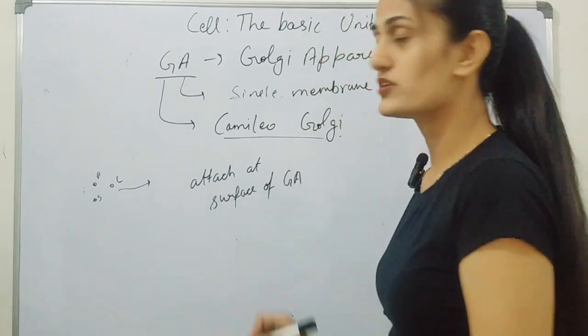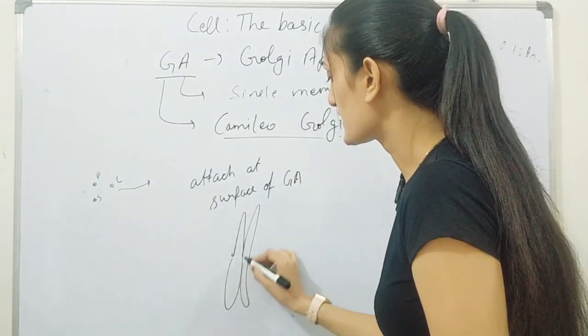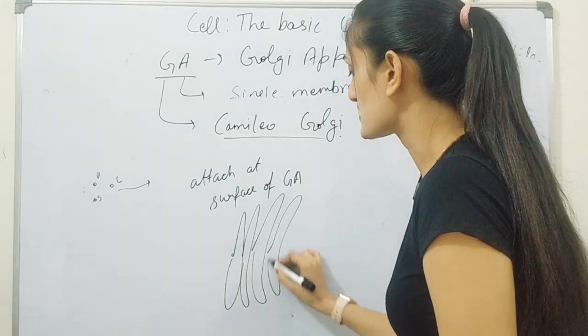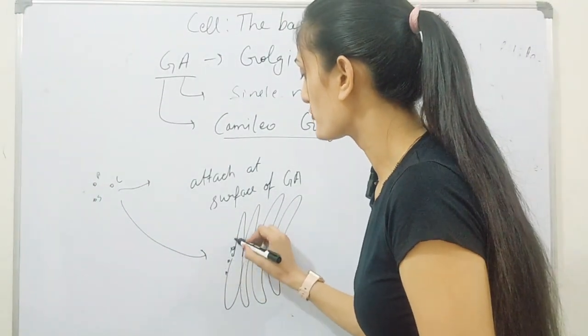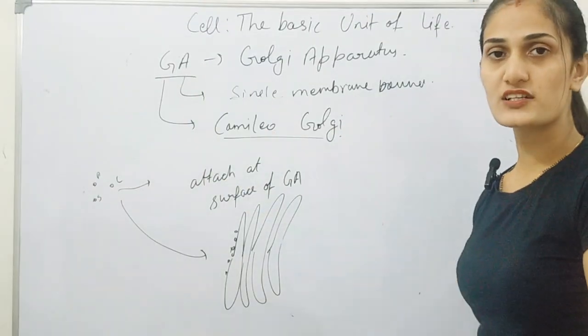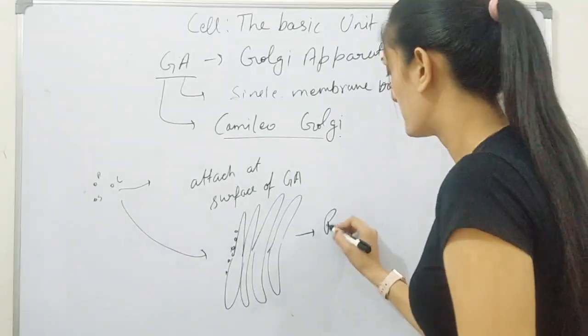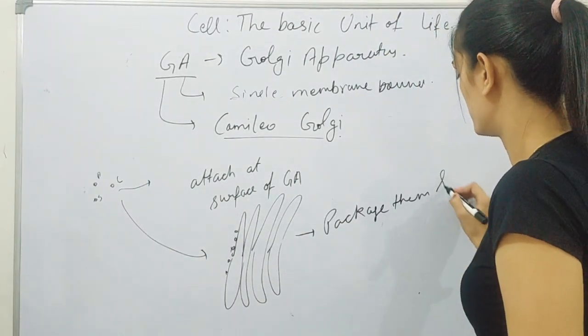These Golgi apparatus are sac-like structures, and at the surface of Golgi apparatus, these components in the form of vesicles attach here, and in turn this Golgi apparatus helps to package them and modify them.